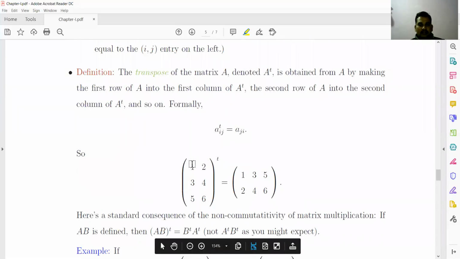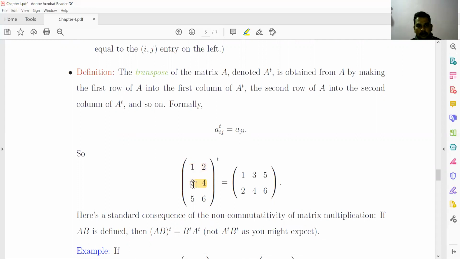Here we have an example. The first row is replaced with the first column, the second row is replaced with the second column. Similarly, the third row is replaced with the third column.